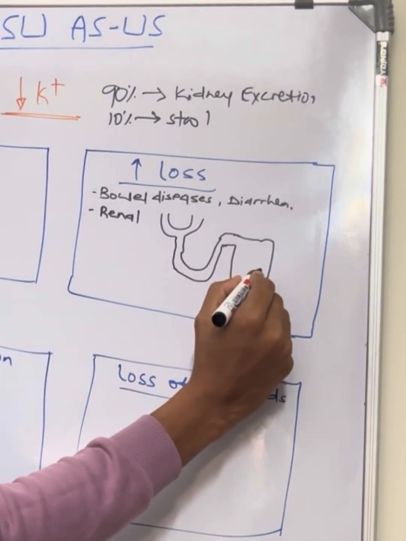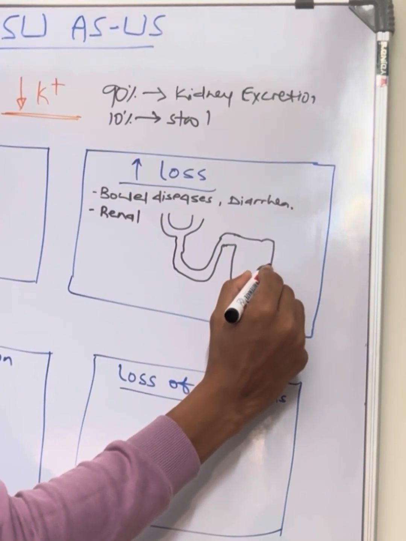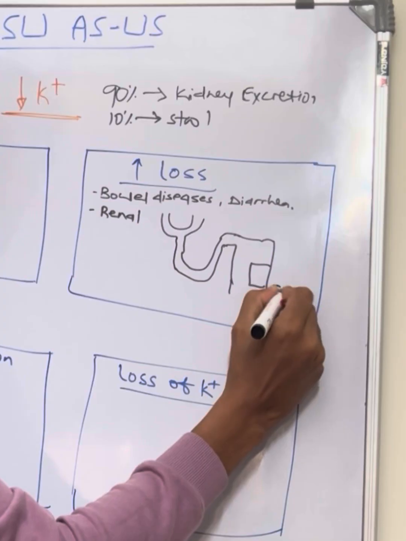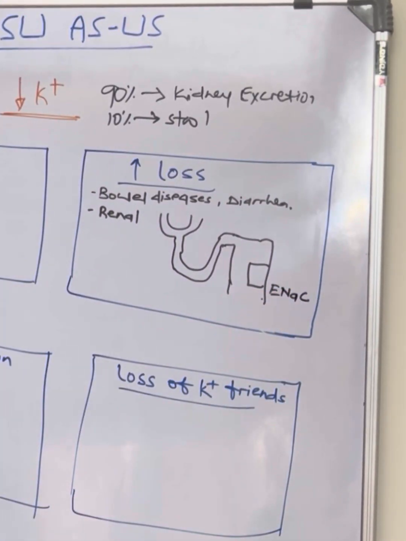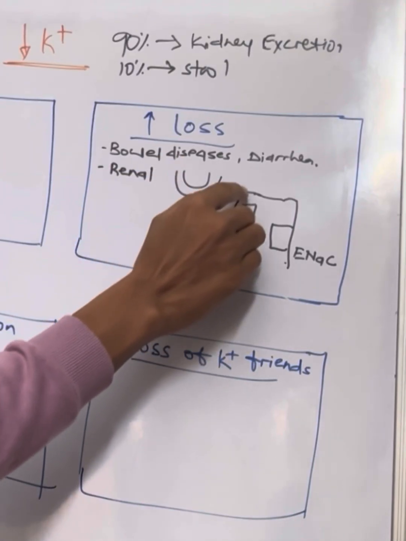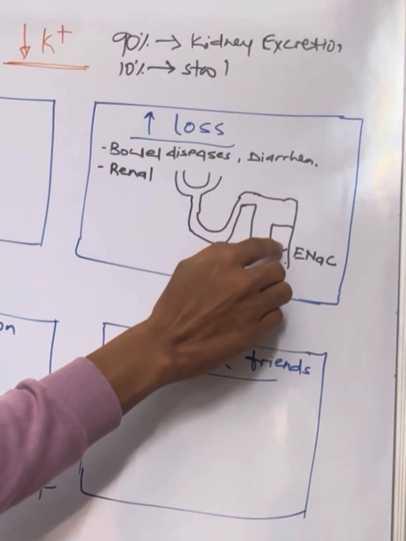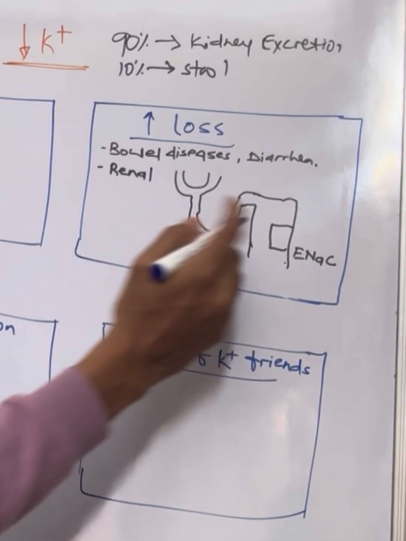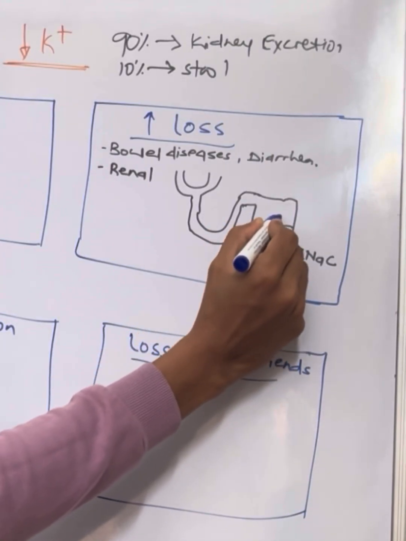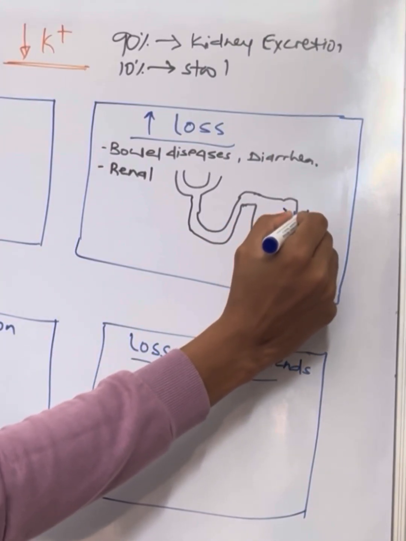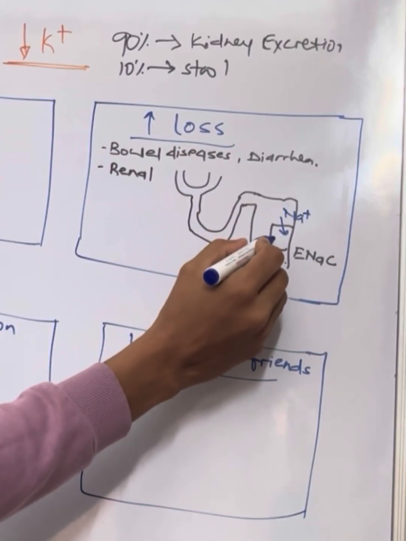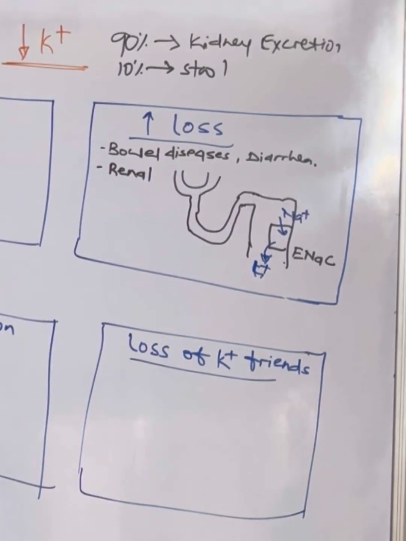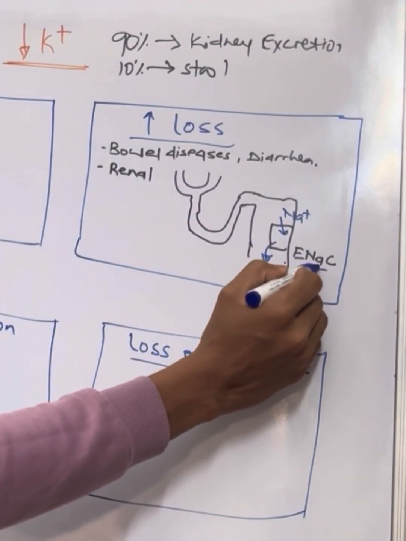That will happen with the help of ENaC channels mainly. So here we will have ENaC channels. As the filtrate passes through this lumen, when it reaches here, the nephrons will always reabsorb sodium, and in exchange they will always lose potassium. So the major relation is with ENaC.